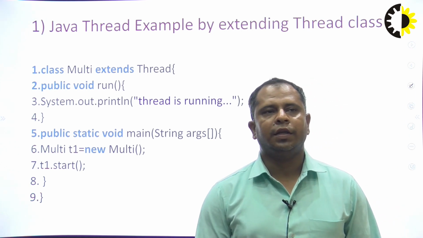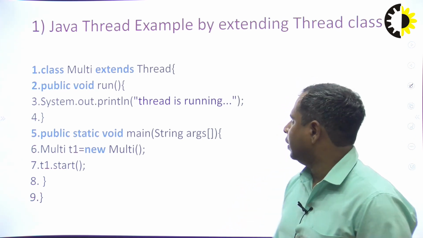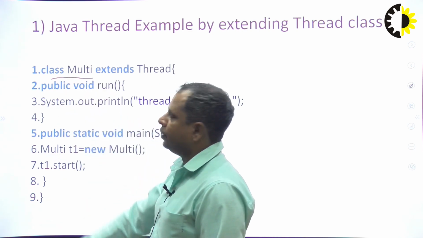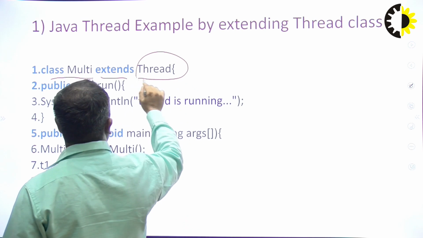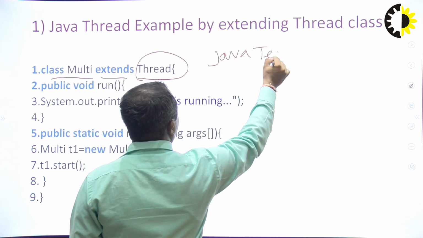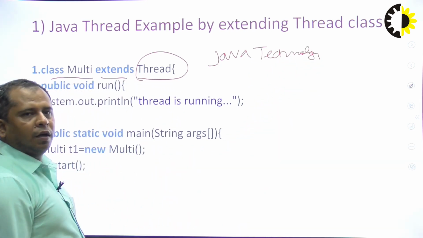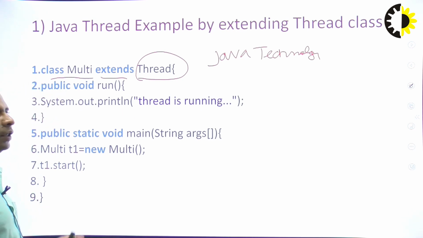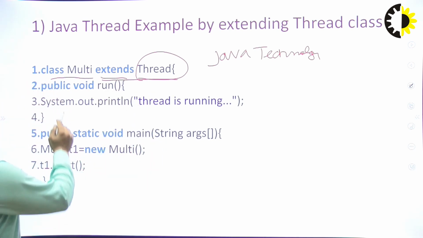Now we will see the example of one class extending the Thread class. We can see that we are creating a class here and extending the Thread class. This Thread class is provided by Java technology. If you want to create a thread application in Java, there are two ways, already discussed. First is extending the Thread class, and the next is here.